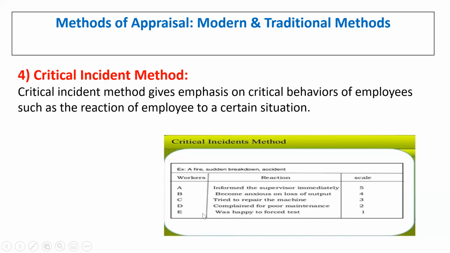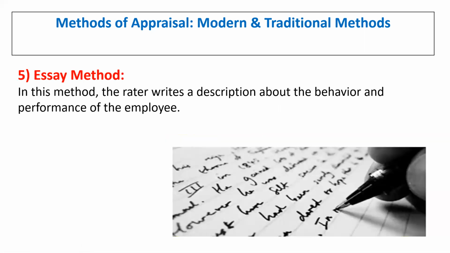And whether the employee was happy with the forced test, how he reacted to the forced test taken in the organization. These are situations and reactions which are scaled on the basis of some critical situations in the organization.